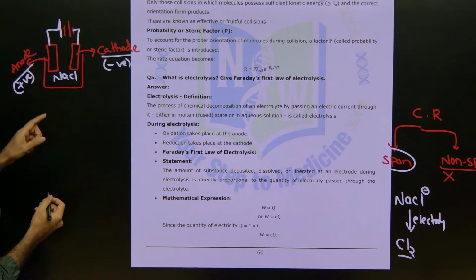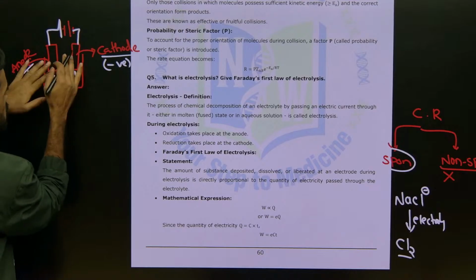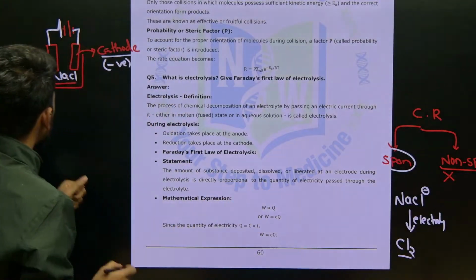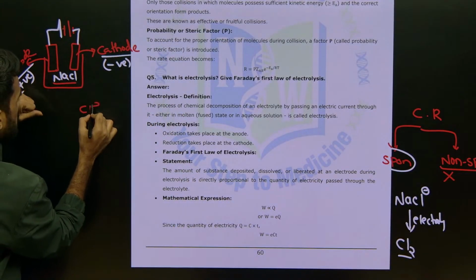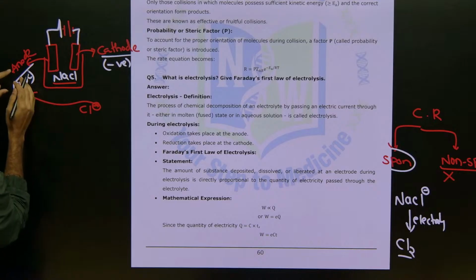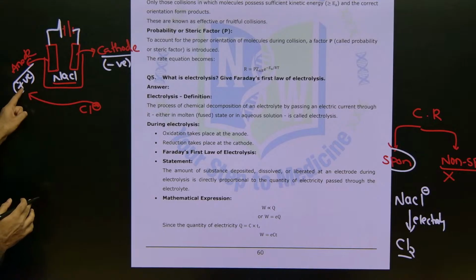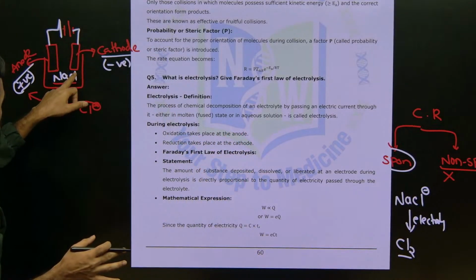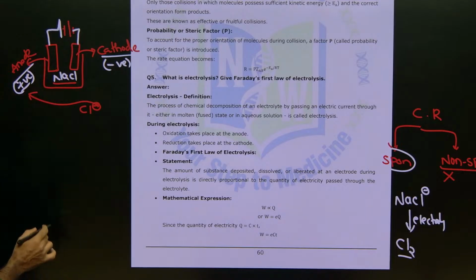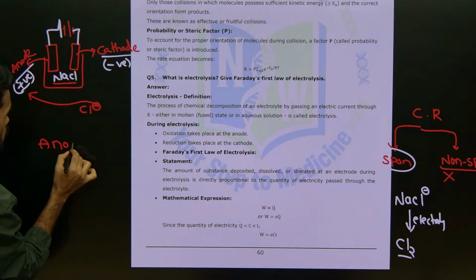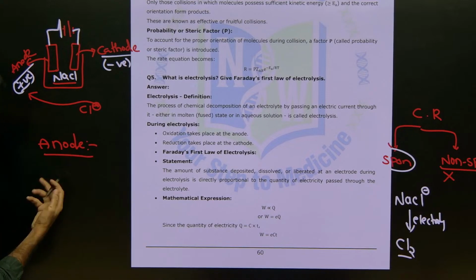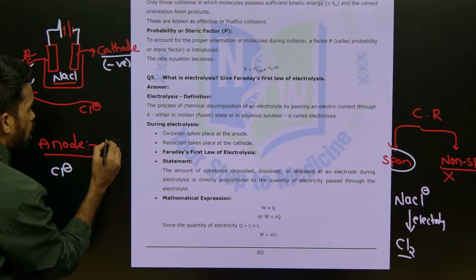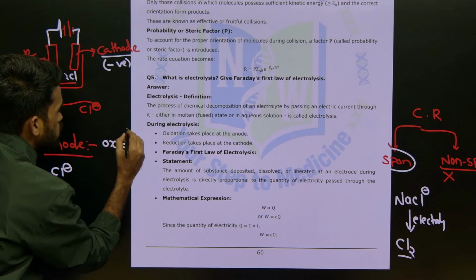Now, NaCl means what ions do we have in this solution? Sodium ion and chloride ion. The negatively charged ions go towards the anode side, because the anode is the positive terminal and opposite charges attract. So the chloride ion goes to the anode. At the anode, oxidation takes place.